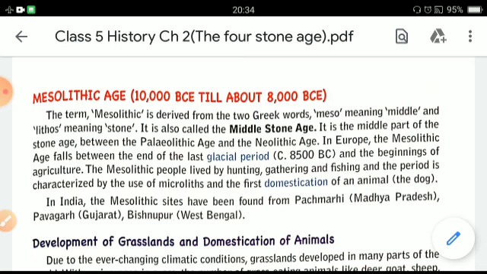In our first part, we read about the Paleolithic Age, which also means the Old Stone Age, in which we learned about the making of stone tools and their uses.